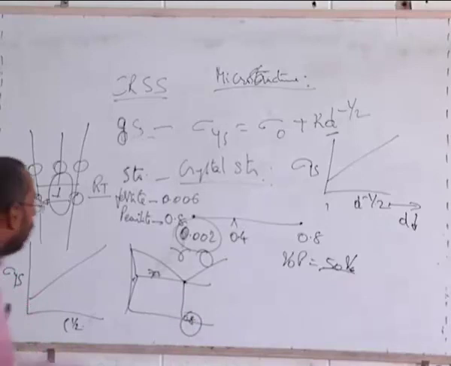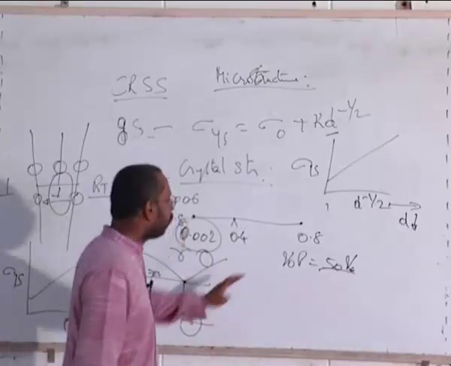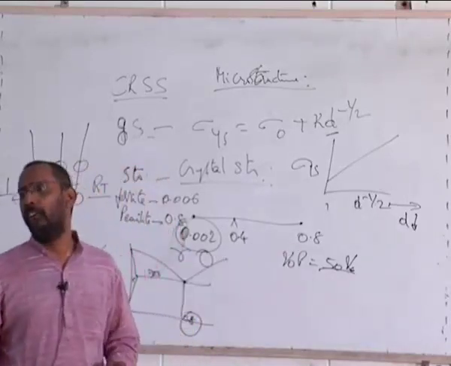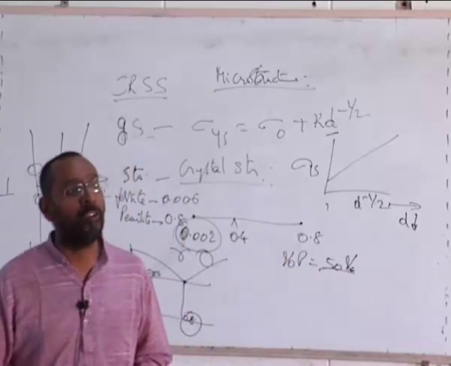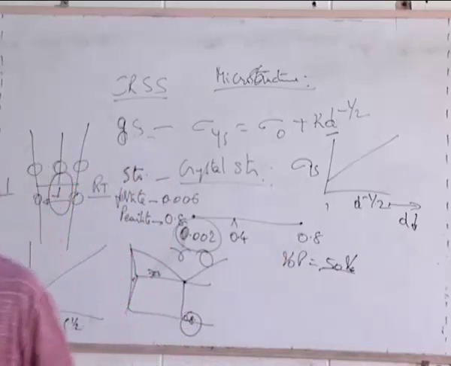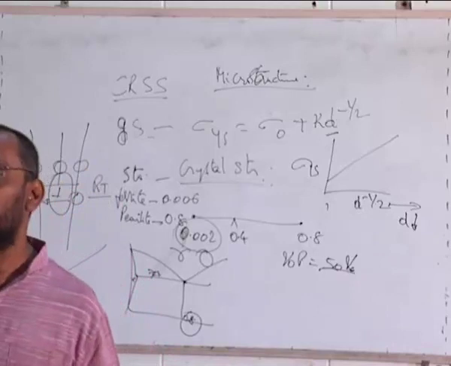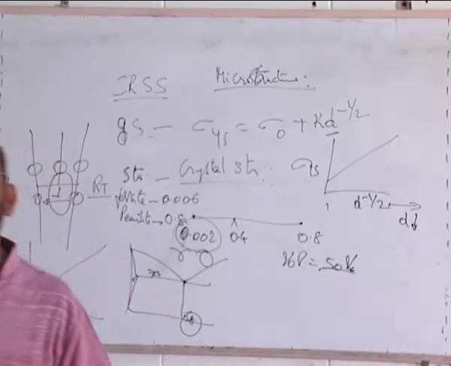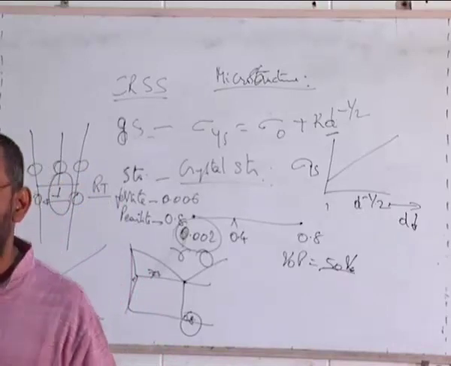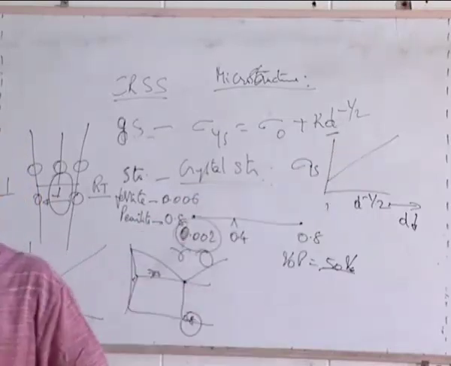Why? Because I am using the phase diagram to calculate this. And what is a phase diagram? Phase diagram is called an equilibrium diagram. Equilibrium diagram means a diagram which is obtained under slow cooling conditions, whenever equilibrium is being established.